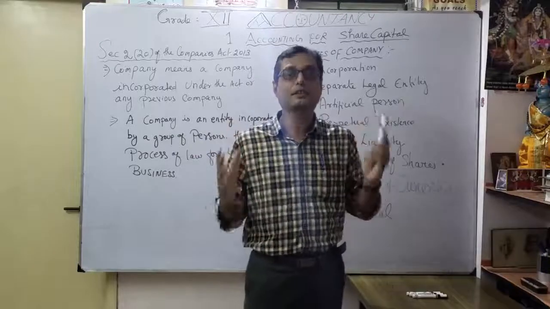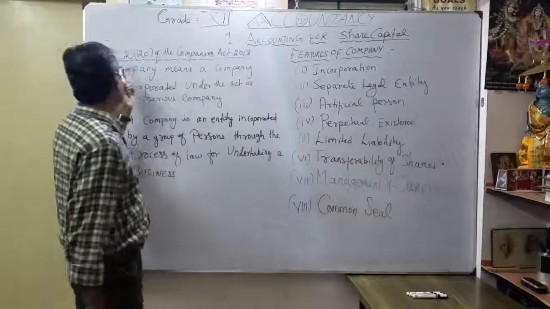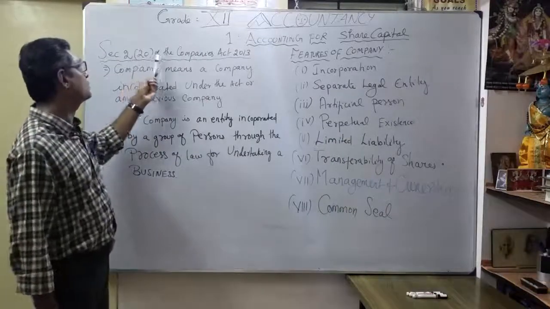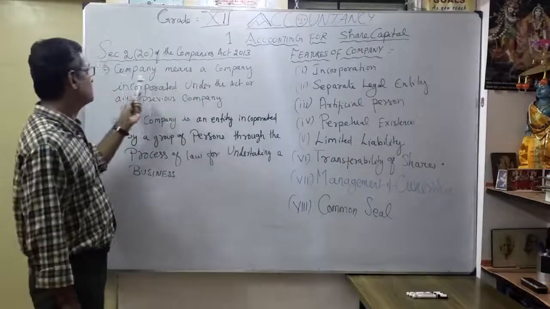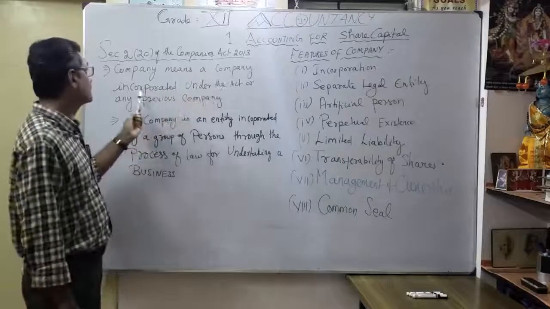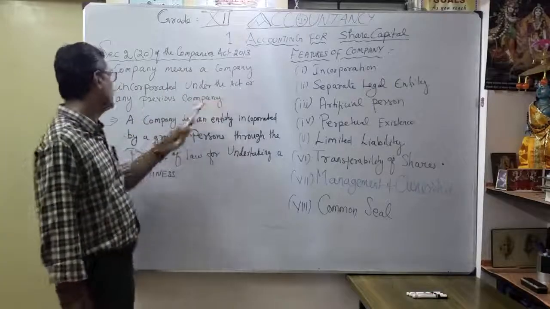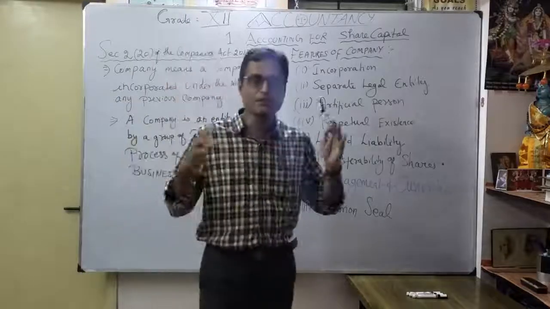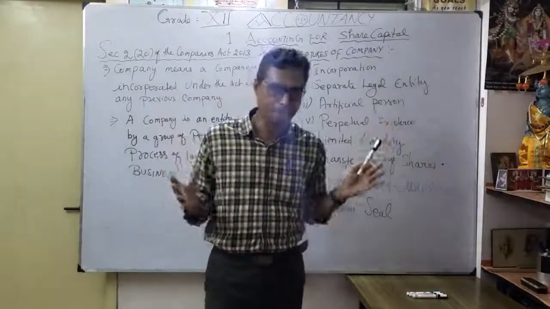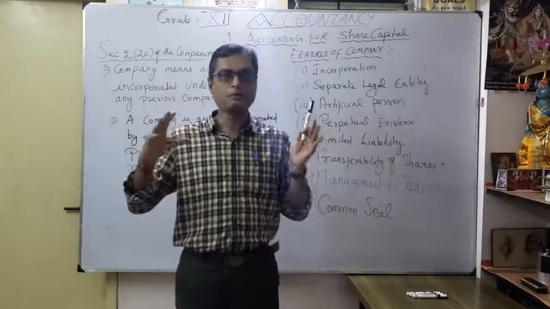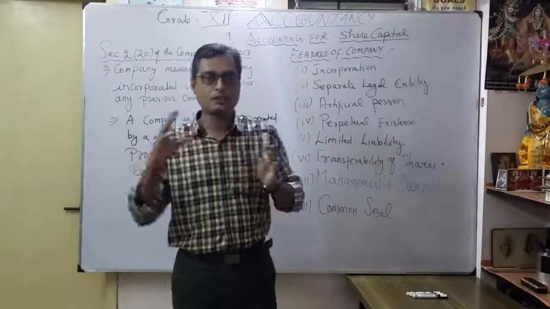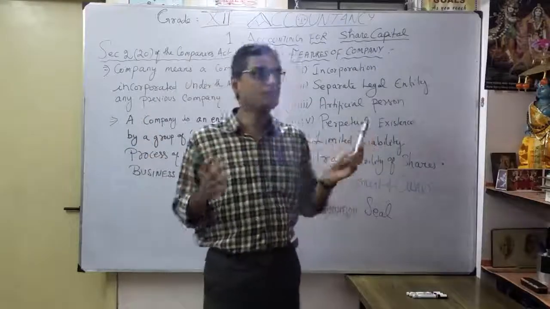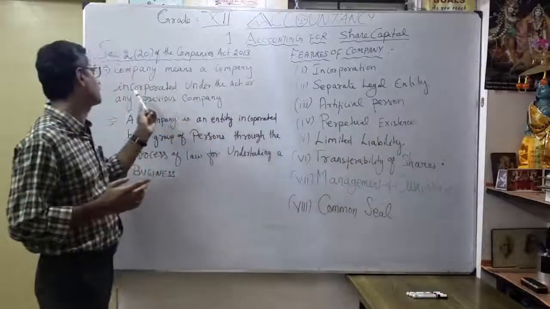What is the meaning of a company? As you know, Section 2, subsection 20 of the Companies Act says a company means a company incorporated under this Act or any previous company law. For example, you start as a sole trader, thereafter you plan a partnership, then you want to convert it into a company. That is what they mean by previous company, incorporated.